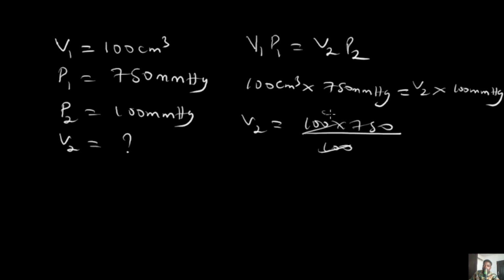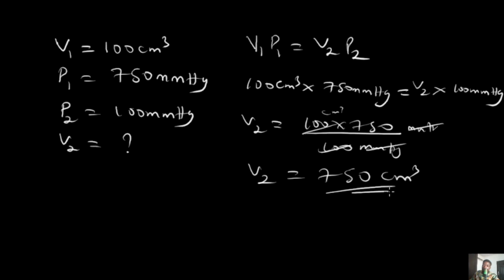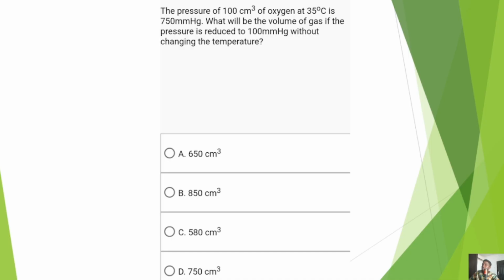Here used to be a cm cube. Here used to be millimeter mercury. So millimeter mercury will cancel out, and then you have cm cube times 750. So the new volume is going to be 750 cm cube, and that's that basically. Quite easy to understand. Now let's look at our options to see if any of them is there. Okay, and the answer to this question is going to be option D, and that's that basically. So I presume this was easily understood.